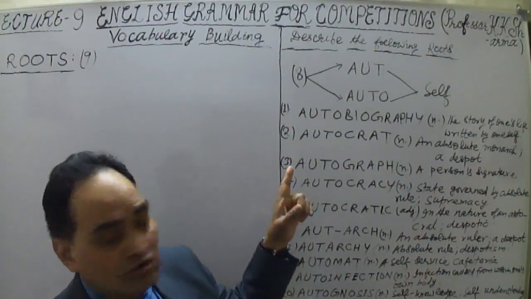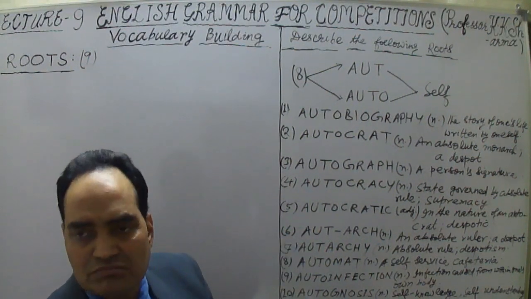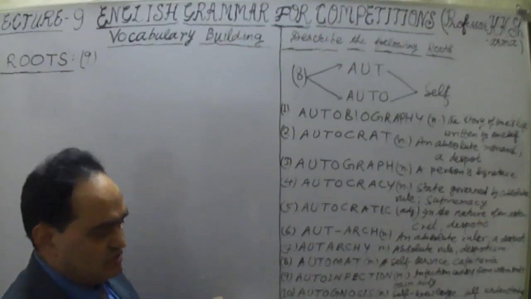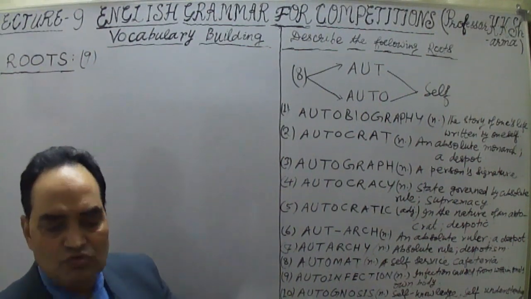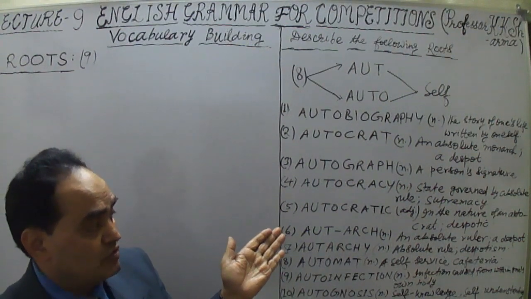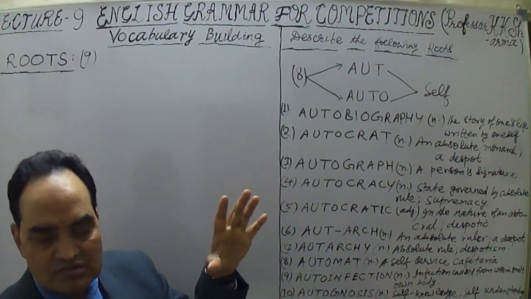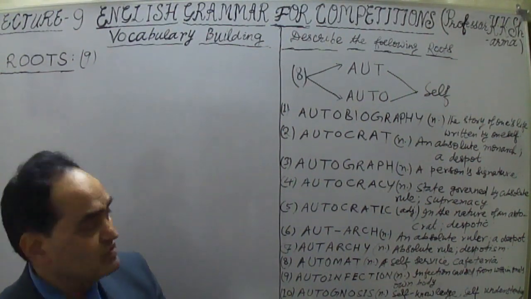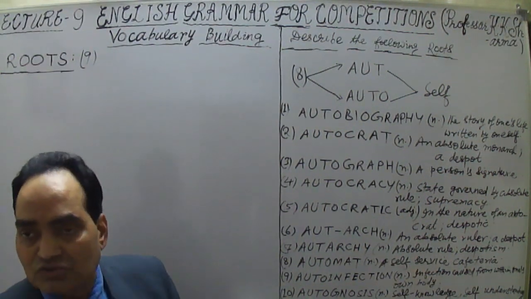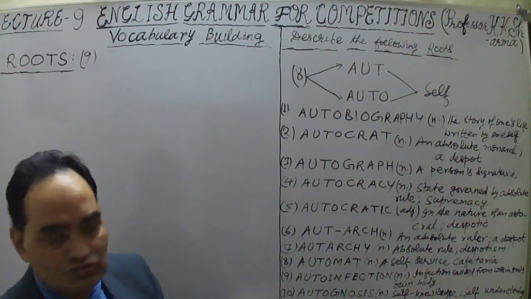So we can now think about what the meanings are, and the words based on this one root, which is a very important root. As I've told you, most of the roots are very important. They are going to increase your vocabulary by hundreds of words. At least 50 words, 40 words are there, but more than that also. Whenever in future you meet words which have this auto word, you can imagine that this is related to the self, oneself. That is what auto means. So ought and auto, both words are taken from autos, the Greek root.